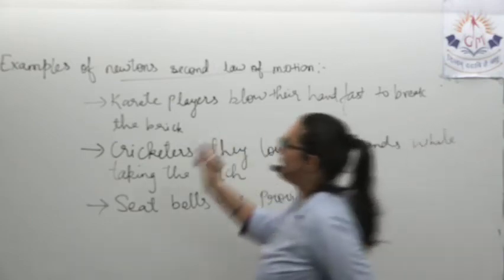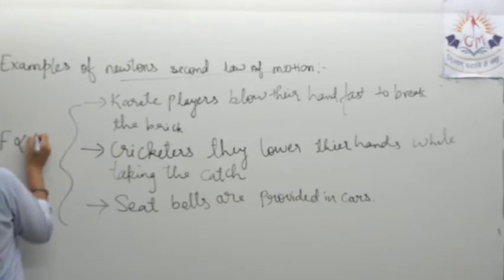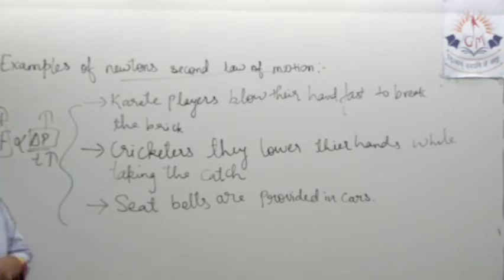What is the main concept in all of the three? It's this: F is proportional to delta P by T. More the time, less the force. And more the mass, more will be the force. Okay? That's all for Newton's second law.